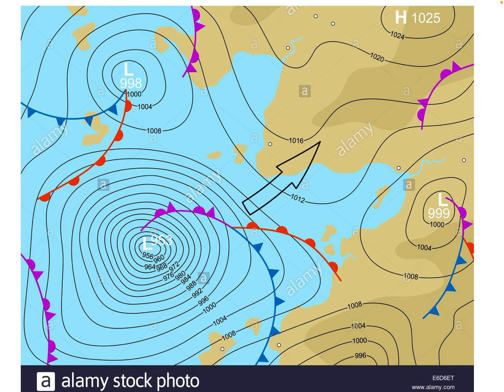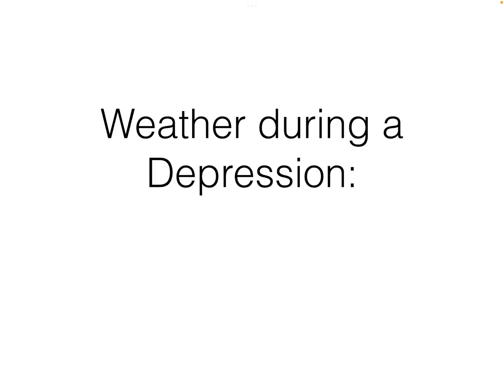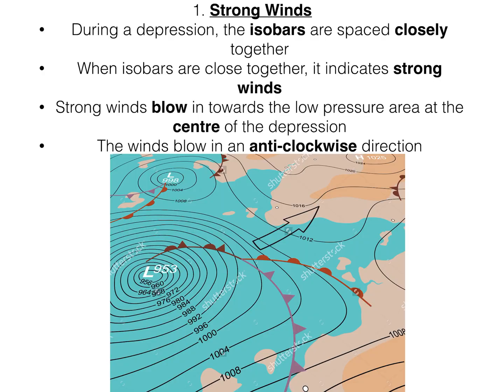So remember three things you get with a depression. You get strong winds blowing towards the center of the depression. You get lots of cloud forming because the light air rises from the center of the depression, gets cooler, can't hold water vapor, forms lots of cloud. And the third thing you get is lots of precipitation because the cloud will burst with rain. So that's a depression. Remember, low pressure, strong winds, lots of cloud, lots of rain.